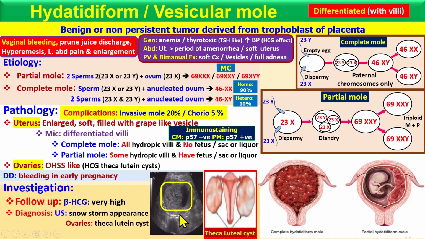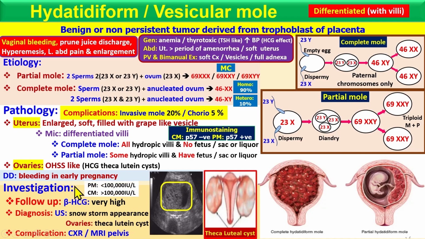If you do not see the fetus, it means it's a complete mole. And in the ovaries, theca lutein cysts you find in the ultrasound. For the complication, you should check the chest X-ray and the MRI of the pelvis to see whether it's metastatic or not. If it's metastasized, it means it's a malignant condition, not benign. So we should check the chest and the pelvis by chest X-ray and MRI.